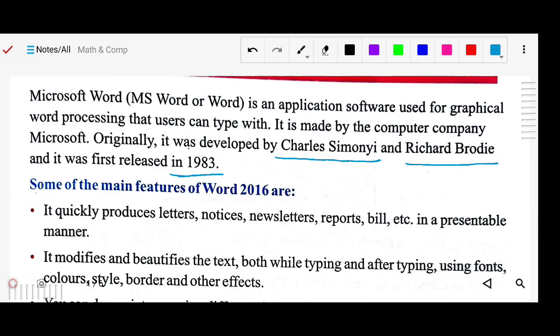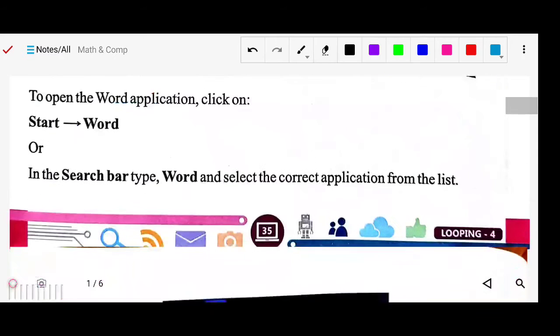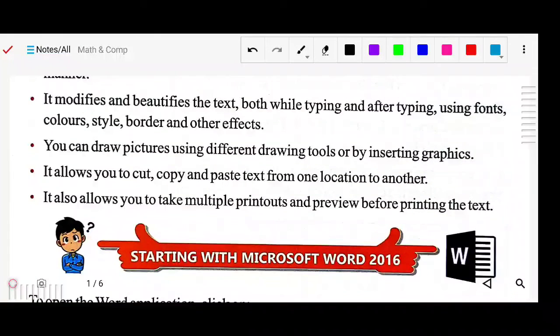As I told you, you can beautify, that is, decorate your text, both while typing and after typing. You can modify and beautify it using font colors, styles, borders, and other effects, because your document will look nice and quite attractive. You can draw pictures using different drawing tools or by inserting graphics. You can insert pictures and use the drawing tools.